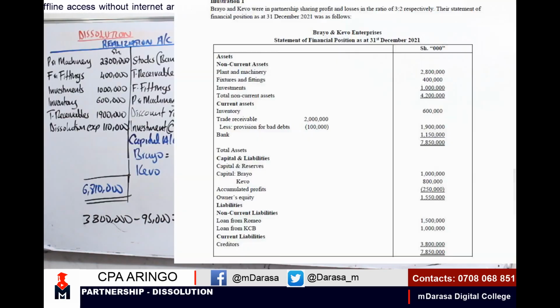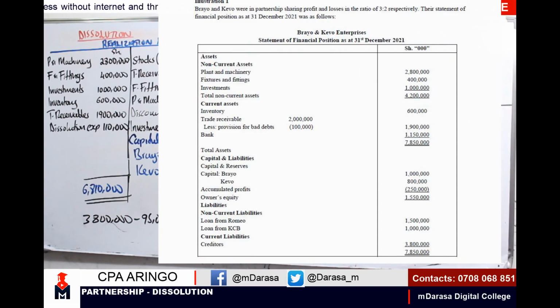Come to our statement of financial position. We've considered all the assets. We've considered capital. Loan from Brayo, loan from KCB and creditors, we've also considered that. So the item that we've not considered is this loss. Accumulated profits amounted to 250,000. And remember, that is a loss.